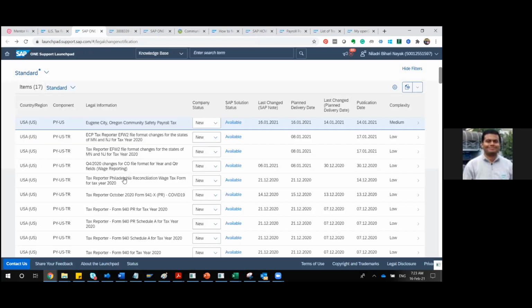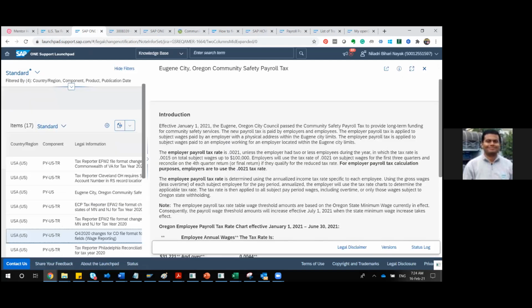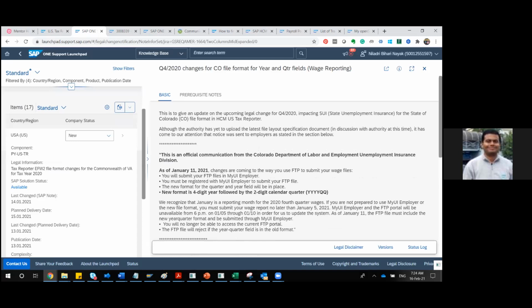Let me go to another note, specific to, let's say, wage reporting. The tax reporter topic I will be discussing in the tax reporter session. Today I was just going through the legal changes. Let me go to this particular note. This note says effective January 2021, you have to submit your file, labor and employment, unemployment insurance.